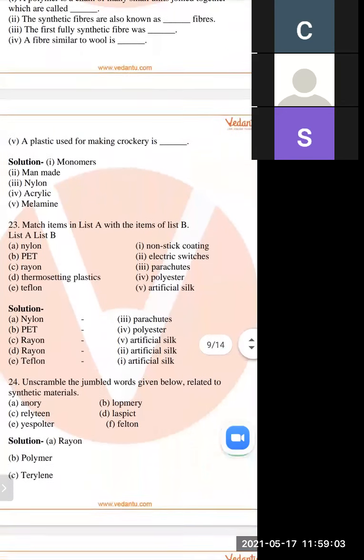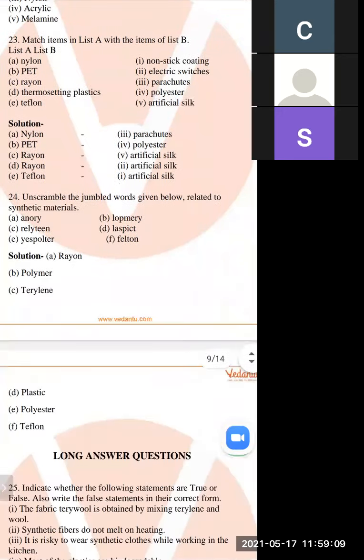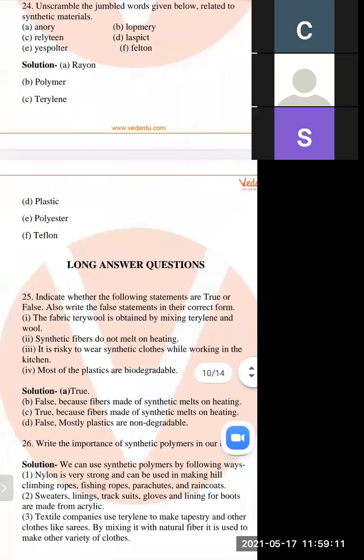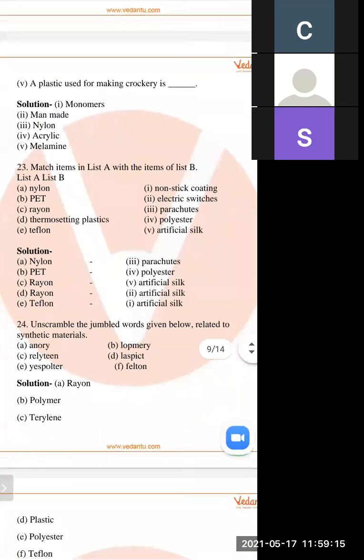And next is match the list A items with list B. Next is unscramble the words. And next is the long question answers. So you can read them yourself.